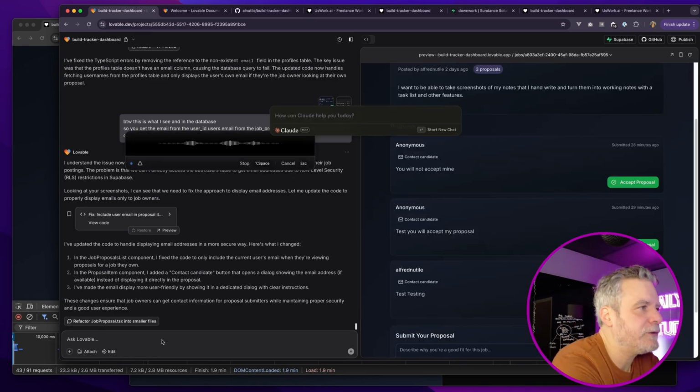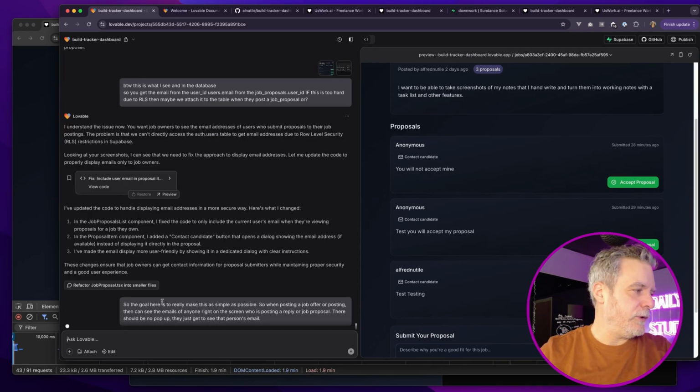So the goal here is to really make this as simple as possible. Someone posting a job offer can see the emails of anyone right on the screen who is posting a reply or job proposal. There should be no pop-up. They just get to see that person's email. I know you can do the shortcut and it goes right here, but I've had it fail once or twice, so I just play it safe.